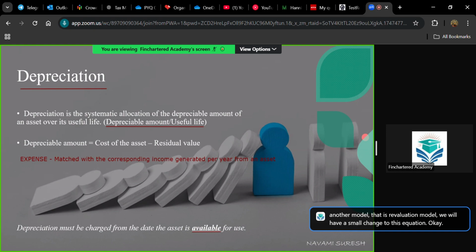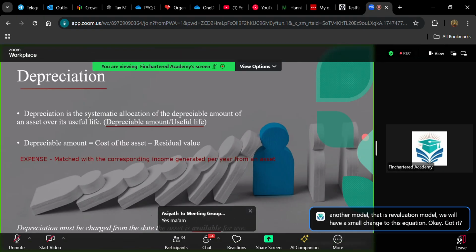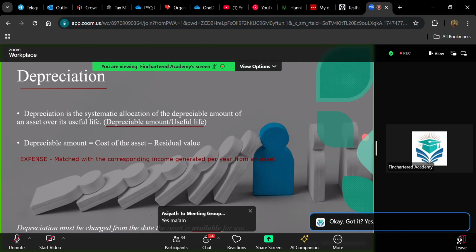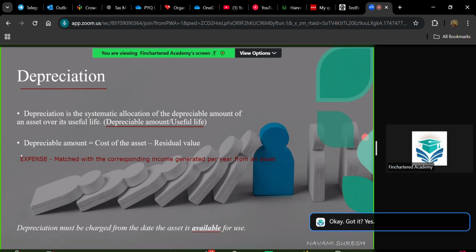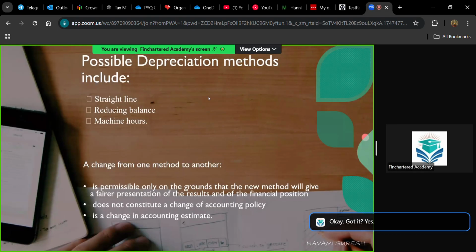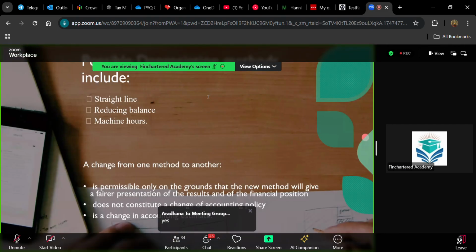Got it? Now, we have three methods for calculating depreciation.